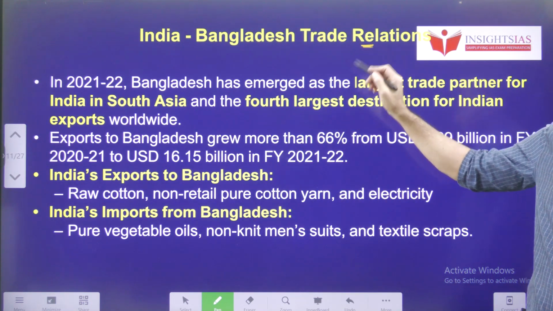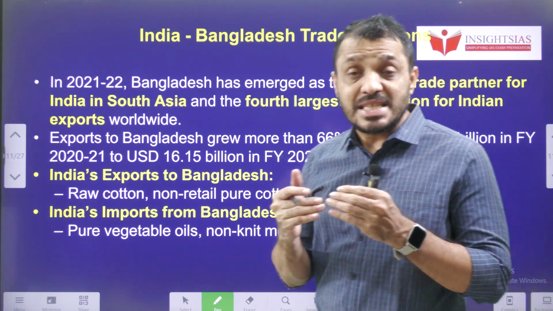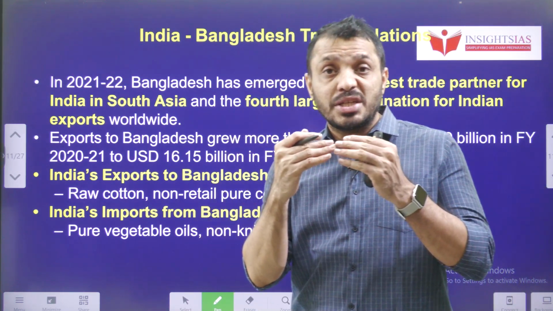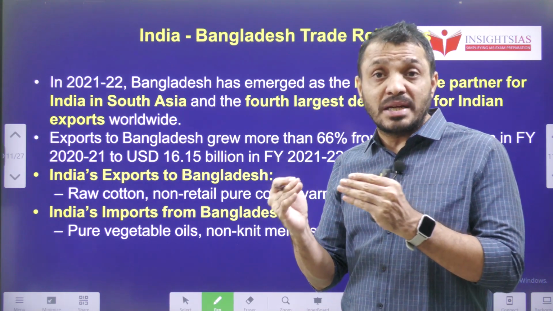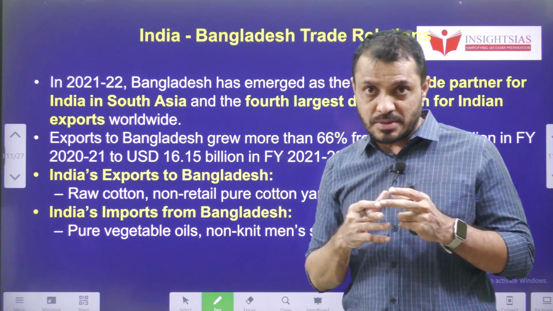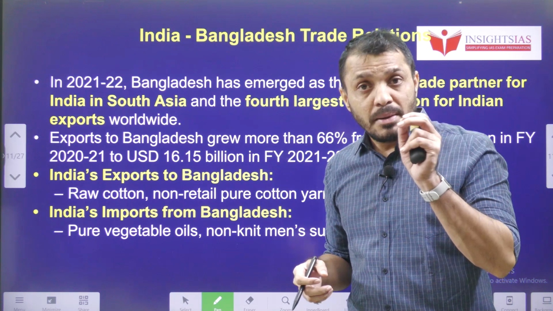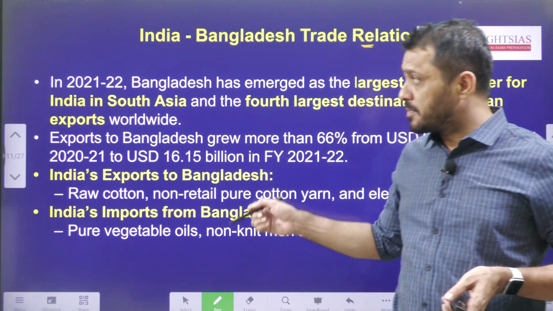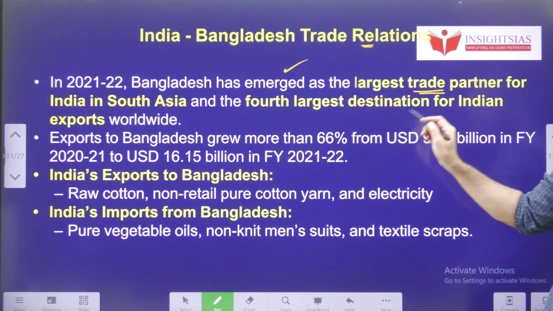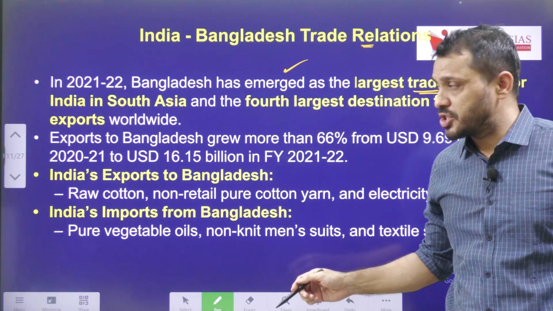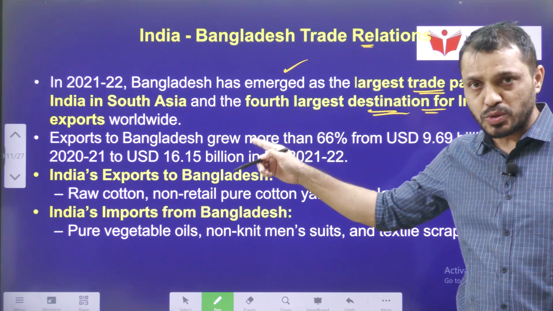Next, India-Bangladesh trade relations. You know that, students, after we are seeing the deterioration in relations between India and Pakistan, Bangladesh emerged as a major trade partner to India in South Asia. In 21-22, Bangladesh emerged as the largest trade partner to India in South Asia, and it is the fourth largest destination for Indian exports worldwide.